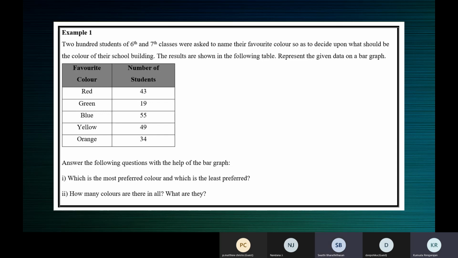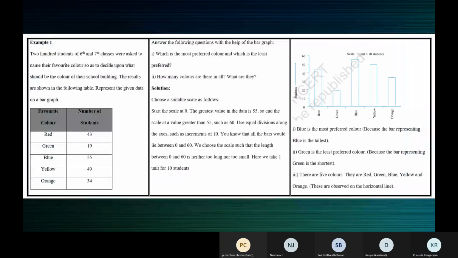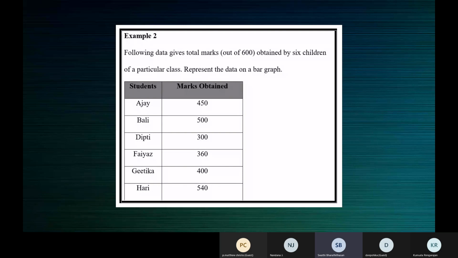Ma'am, should we use a graph sheet? No, in your notebook. If you have a graph notebook, good. Bar graphs are done in a graph book. Or you can use your scale and mark off the divisions and do it in your tuition notebook itself. If you have a graph book, then you can do it in the graph book. Ma'am, can we use a graph sheet? Yeah, please. If you have a graph sheet, do it in a graph sheet. Yeah, try this.